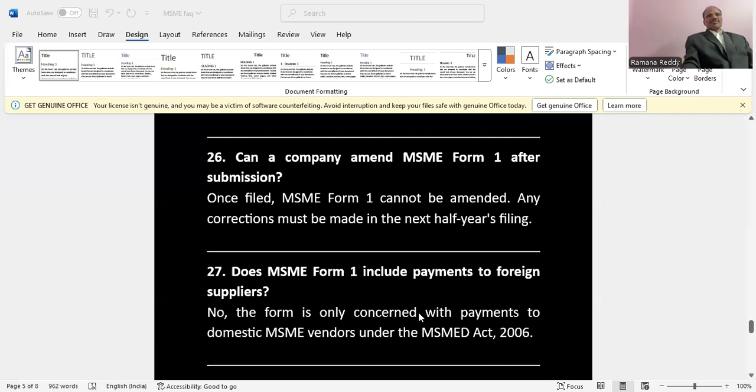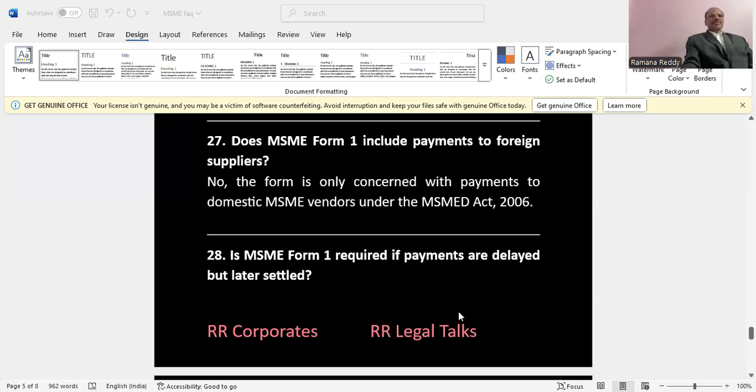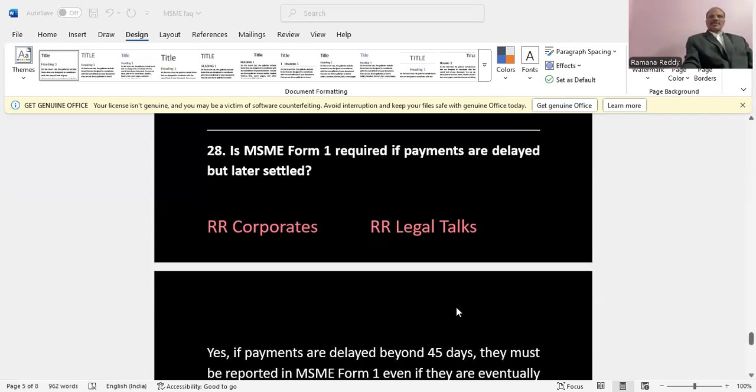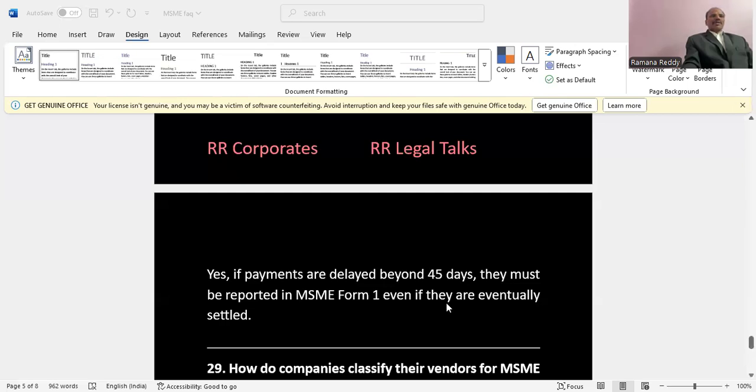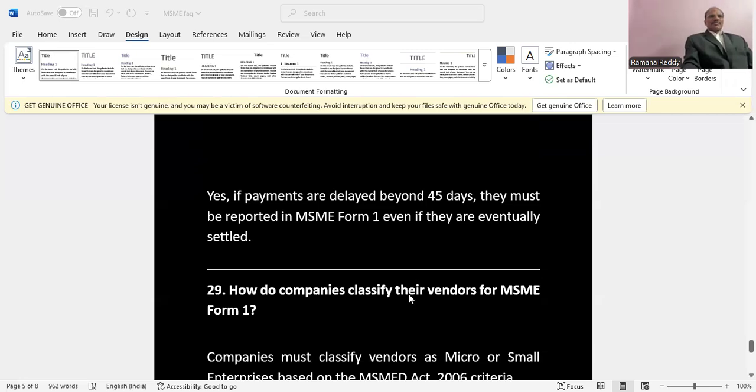Does MSME Form 1 include payment to foreign suppliers? No. The form is only concerned with payments to domestic MSME vendors under the MSME Act 2006, not the foreign suppliers. Is MSME Form 1 required if payments are delayed but later settled? In the V3 version, clearly we need to mention. Payments made beyond 45 days must be reported in MSME Form 1, even if they are eventually settled. It is required to file MSME Form 1.